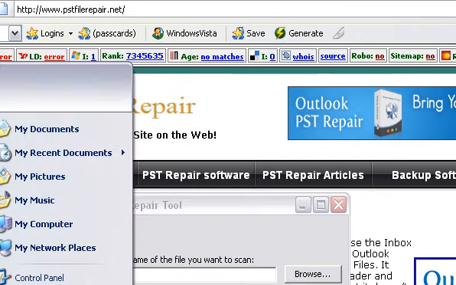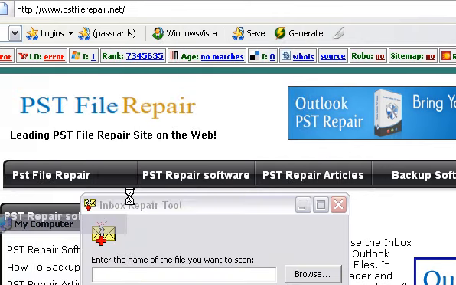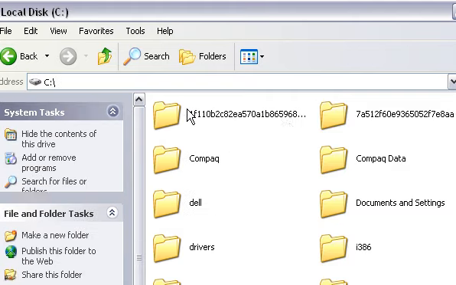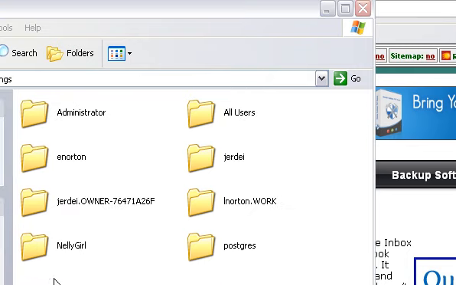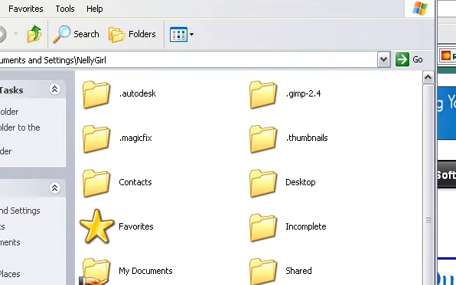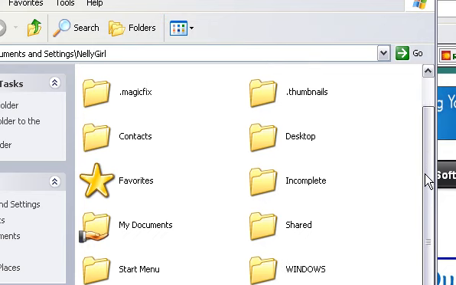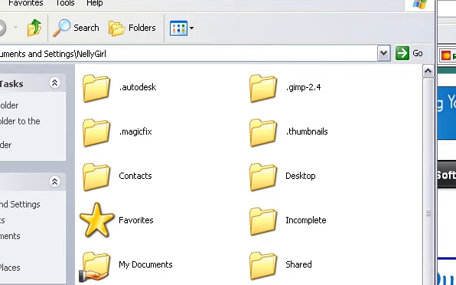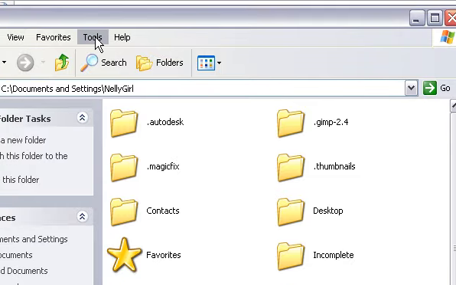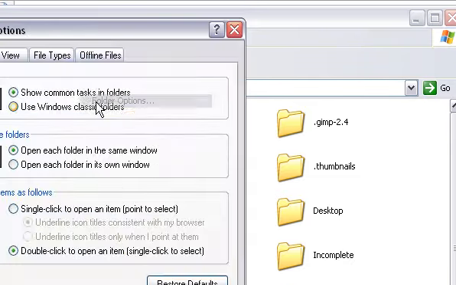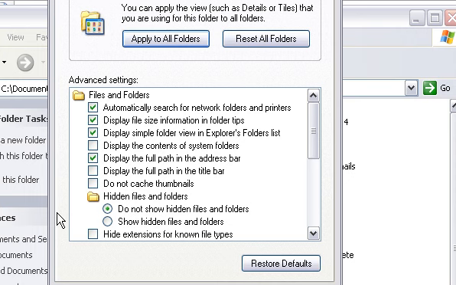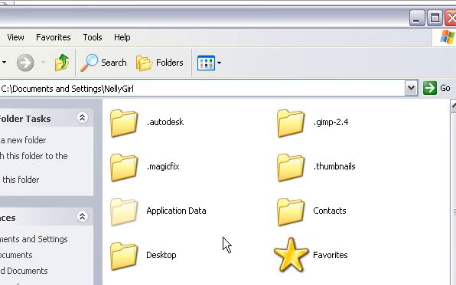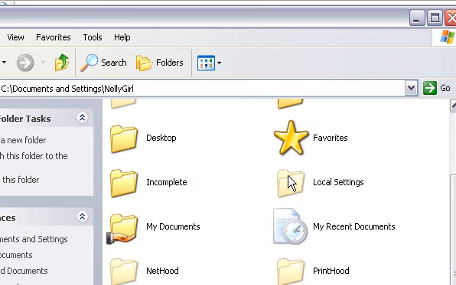Now let's browse to it real quick on the computer, that way you can physically see somebody doing it. So I'm opening up my computer. I'm going to the C drive, then Documents and Settings, then my username. That'll be your username on your computer. And then we're going to, oh, look at that, you can't see it. It's Local Settings that we want, however, it's a hidden folder. So go to Tools, Folder Options, View, and then right here, Show Hidden Files and Folders, and there's an OK button at the bottom. I'm going to hit the OK button. So now that we did that, it is right there, Local Settings.